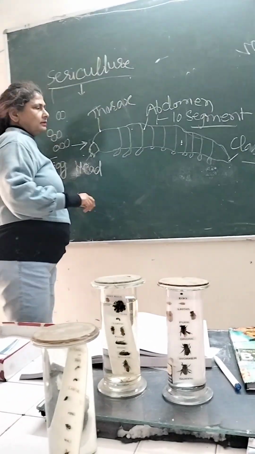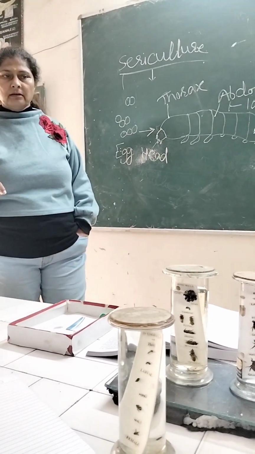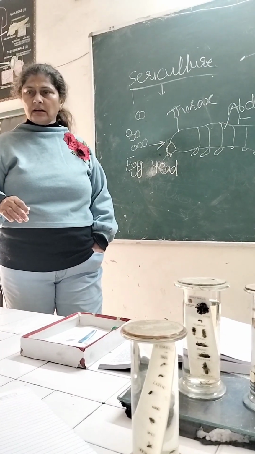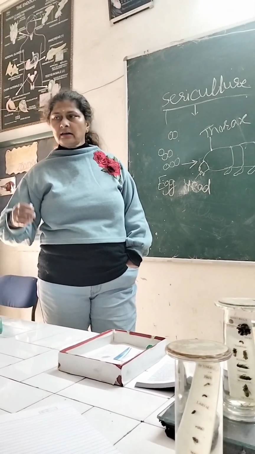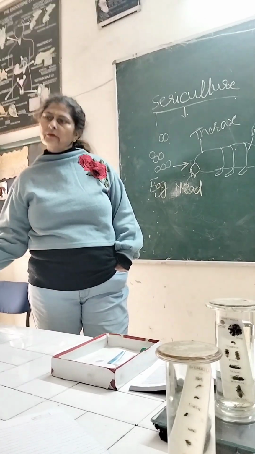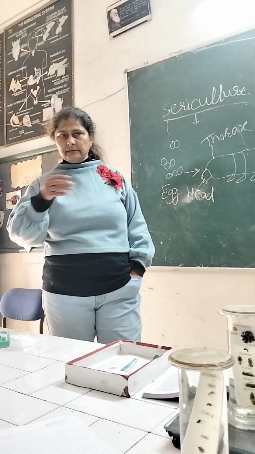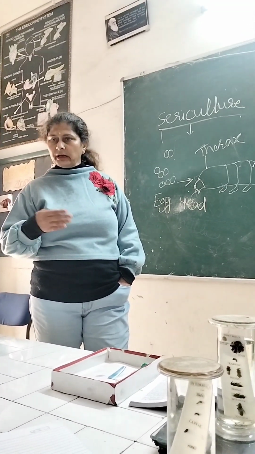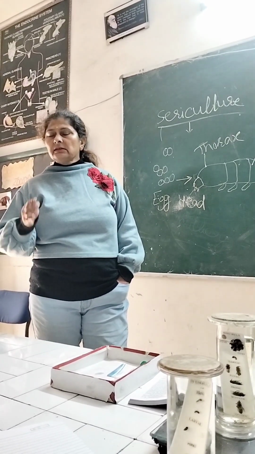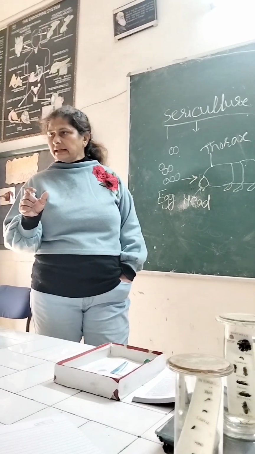One important thing is that this caterpillar further has a number of stages. First instar, second instar, third instar, fourth instar and fifth instar. The first is small, then molting takes place and it becomes the second instar, which is larger in size.